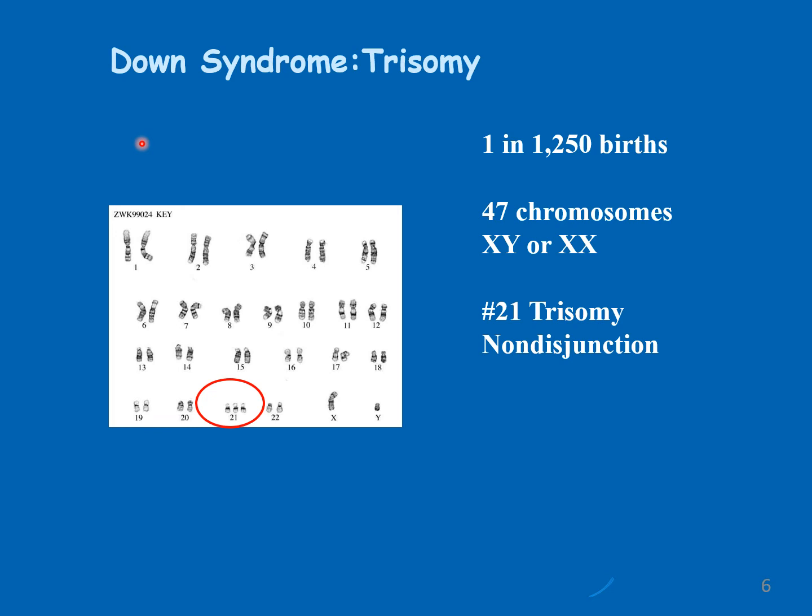Why numerical? Because there is a change in the number of chromosomes. Can you see here, the 21st chromosome. Normally, we should have two chromosomes in a pair, one coming from father and one from mother. But instead of two, we have three chromosomes in the 21st set.